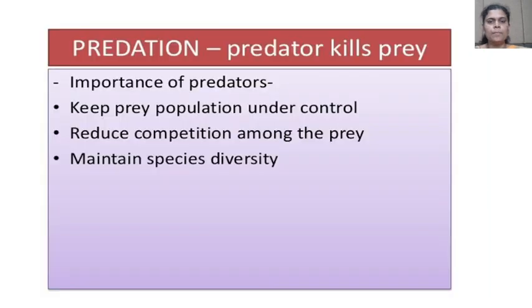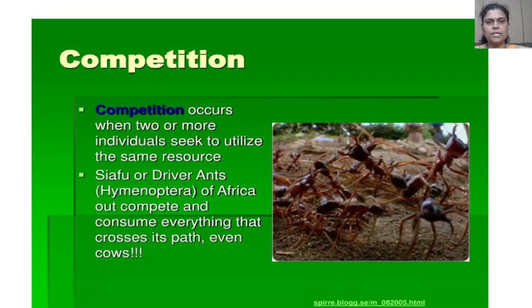Predation: a predator kills prey. What is the importance of predators? First, they keep the prey population under control. Second, they reduce competition among the prey. And third, they maintain species diversity.